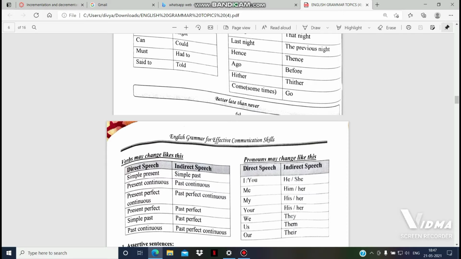Simple present may change to simple past, present continuous to past continuous, present perfect continuous to past perfect continuous, present perfect tense to past perfect, simple past tense to past perfect tense, past continuous tense to past perfect continuous tense. And pronouns also may change. Now we will see some examples so that you will come to know how to convert direct speech into indirect speech.